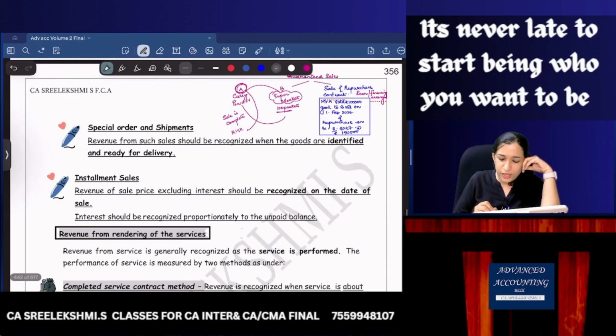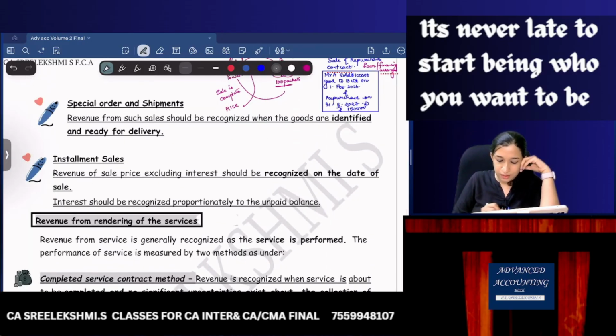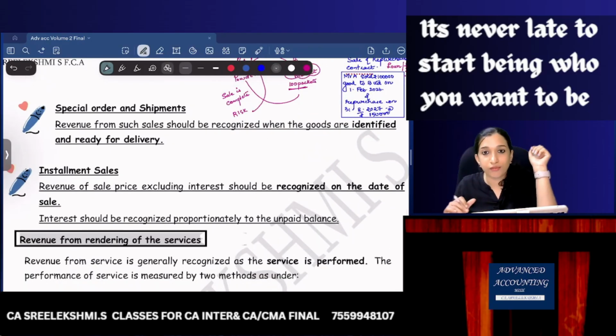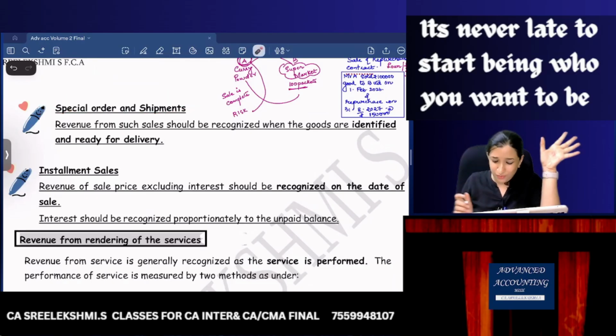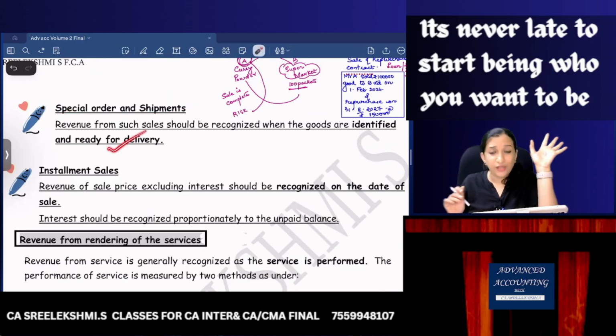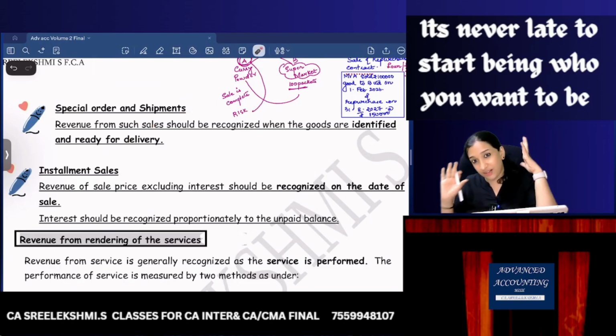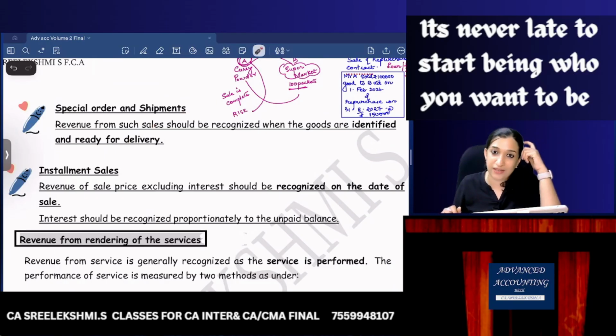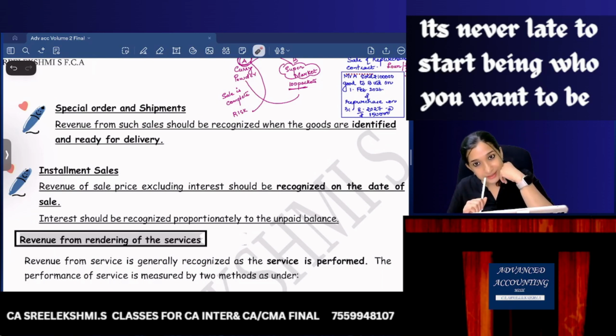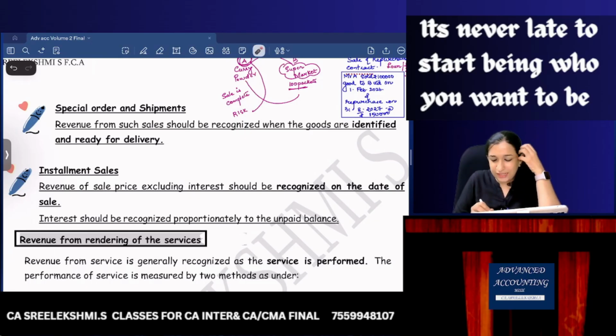Then special orders and shipments. I got a special order. So when should I recognize revenue? Only once it is complete, when goods are ready for delivery. My work is complete, it's ready for delivery, only then can I recognize revenue. Installment sales. If it is installment sales, definitely there will be an interest component.